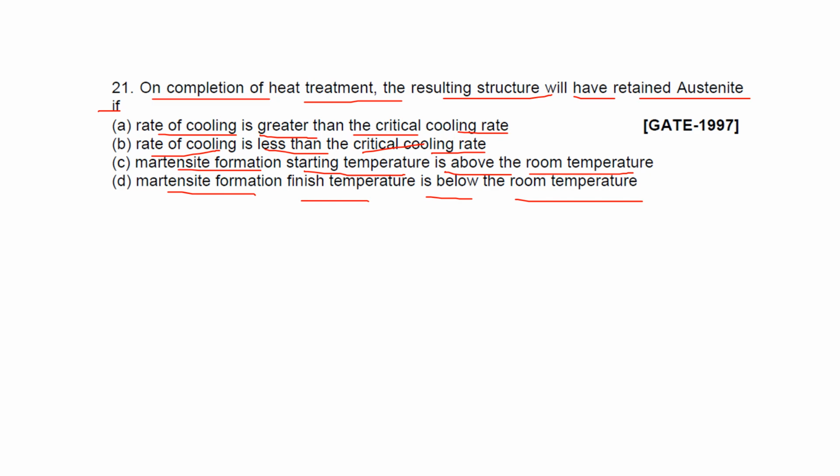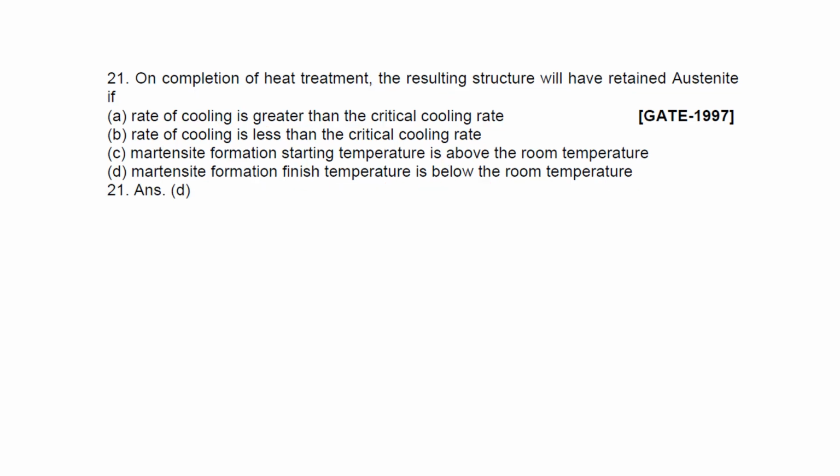So that's about retained austenite. Martensite formation finished temperature below the room temperature is the answer for this question.